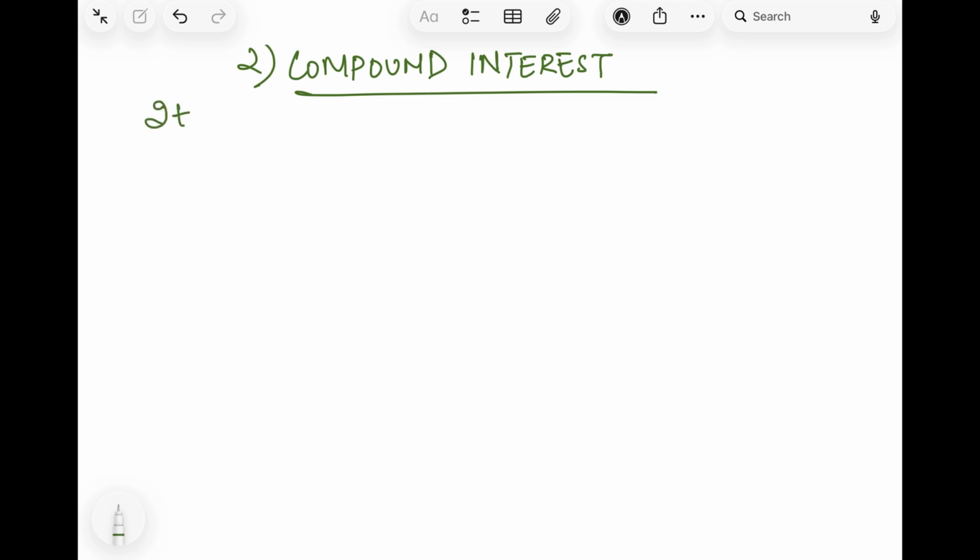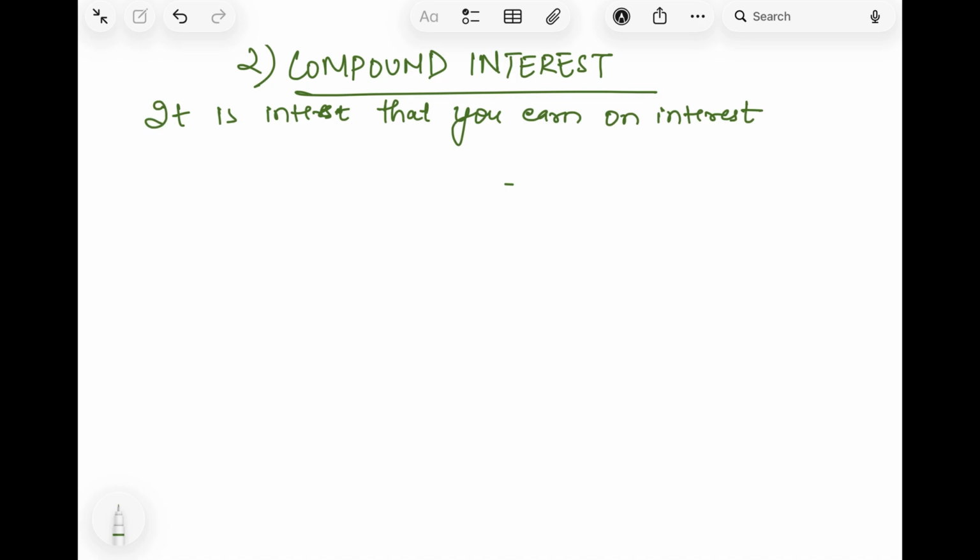Compound interest is an interest that you earn on interest. It is an interest which is earned on interest. What does that mean? It means that you earn not only on the main principal amount but also on the extra interest amount.